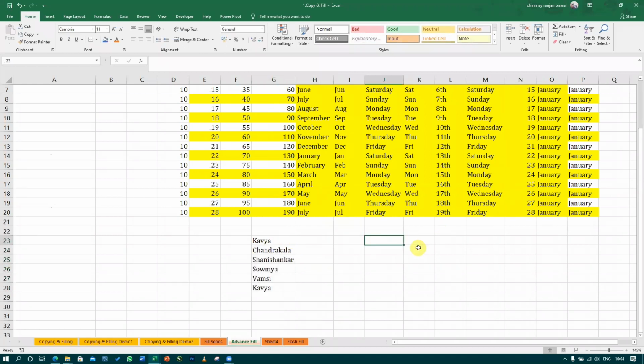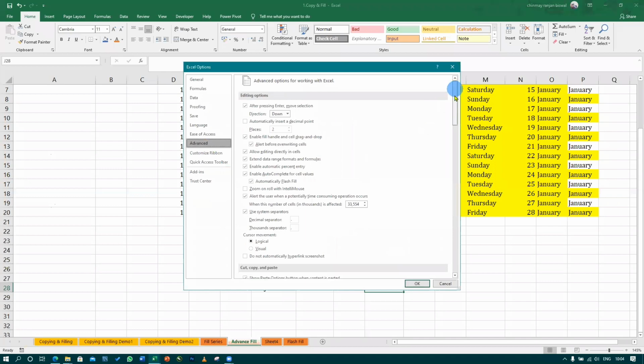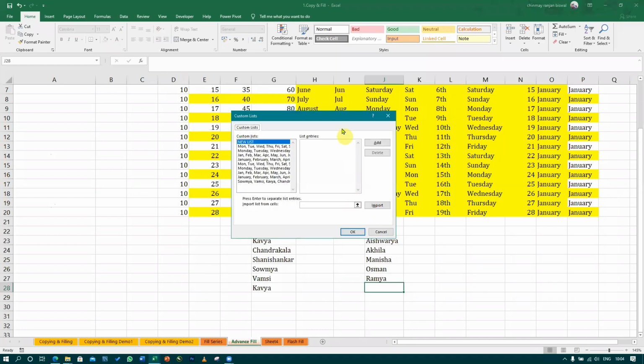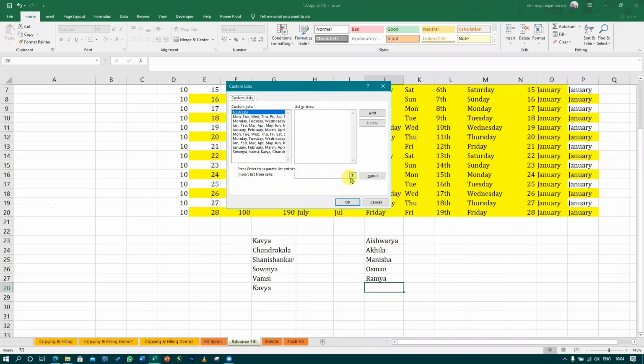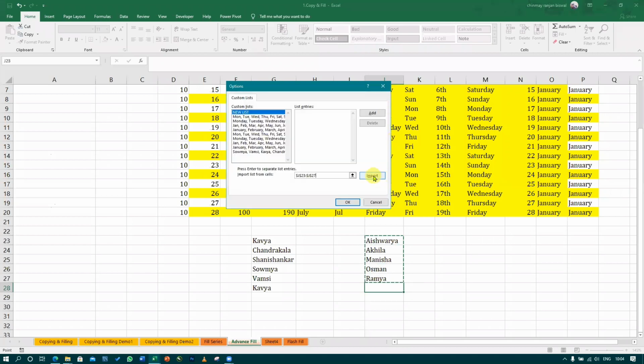Similarly, if you already have a list here, like Aishwarya, Akhila, Manisha, Osman, Ramya, what you can do is again go to File, Options, Advanced, drag your scroll to the bottom, Edit Custom Lists, and rather than writing here, I'll click on this small arrow. Then I will select all this series and click here again to import it. When I import, that list is added to the custom list section, right?